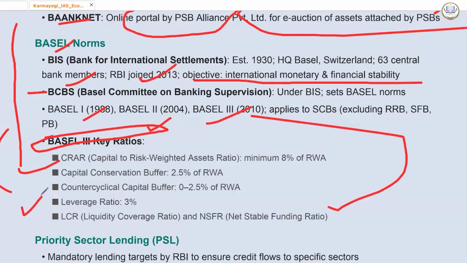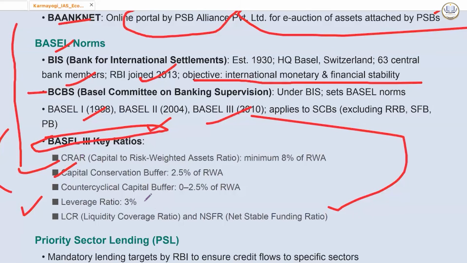We also have capital conservation buffer. This is another term. This has to be 2.5% of risk weighted asset. It is an additional layer of capital that banks are required to maintain on top of their capital adequacy ratio. We also have countercyclical capital buffer that has to be kept, 0 to 2.5% of risk weighted asset. It is another extra layer of capital that regulates the banks. Banks are required to hold only during period of high credit growth, not always.